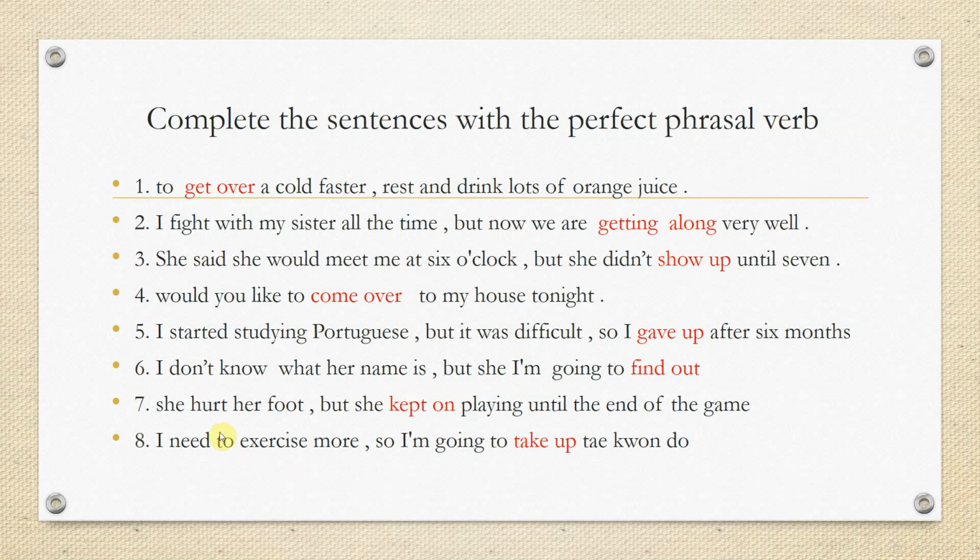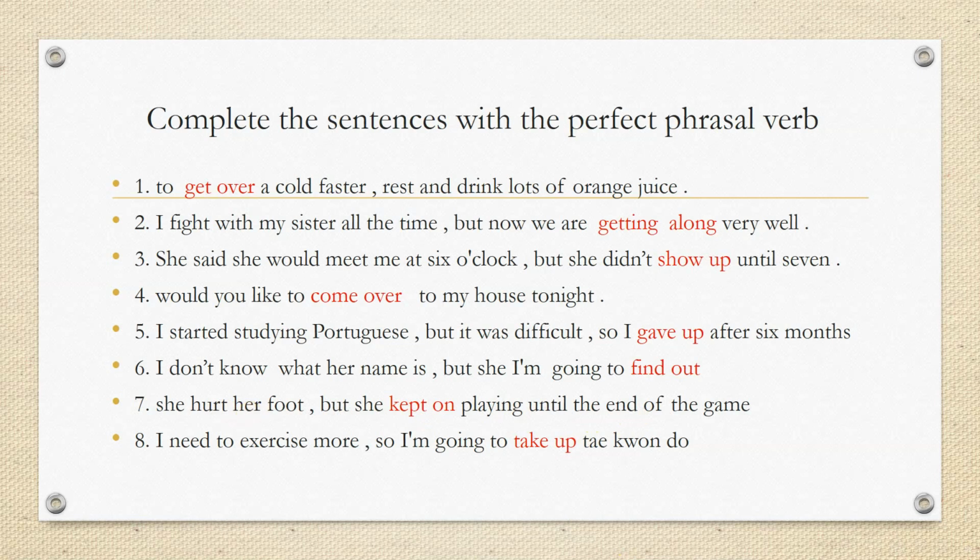In sentence number 7, she hurt her foot, but she kept on playing until the end of the game. So she hurt her foot, but she kept on. Kept on or keep on has the same meaning as to continue something. So she kept on playing until the end of the game. Why kept on? Kept is the past tense of keep. Why kept here? Because this sentence is in the past tense.